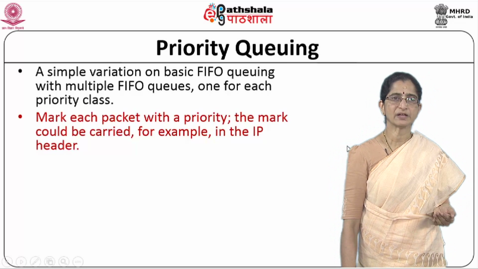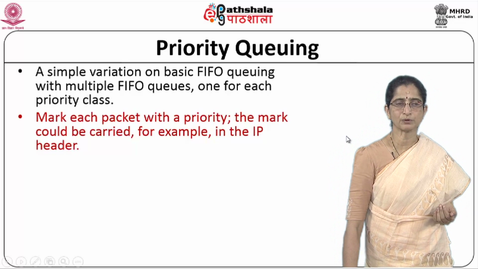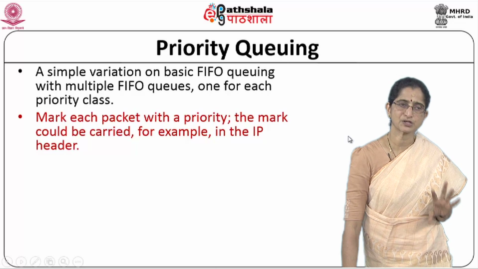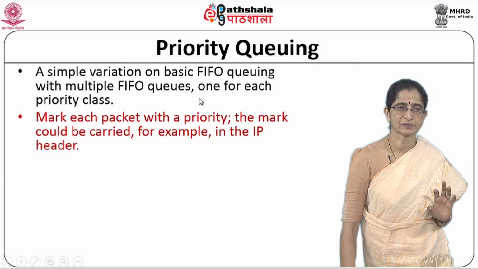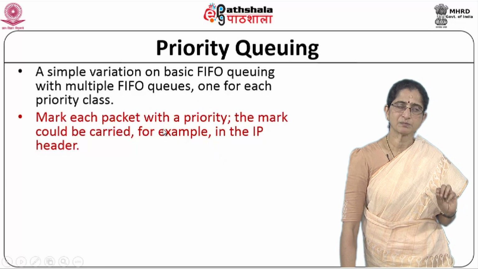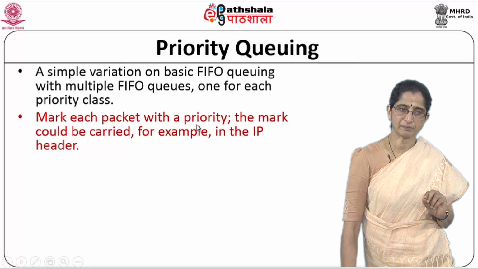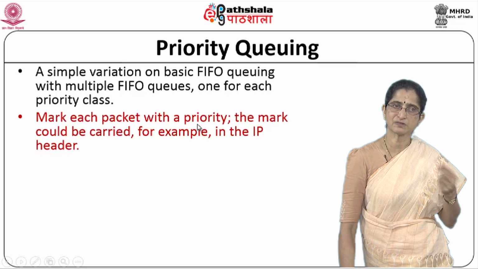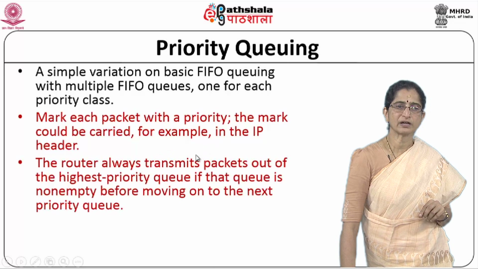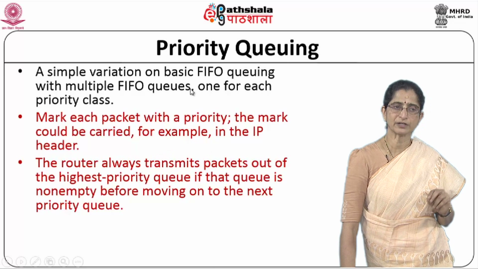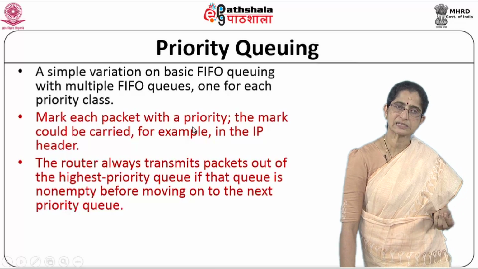So another option that we have is the priority queuing approach. This is basically a very simple variation of FIFO. The only thing is we have multiple FIFO queues, one for each priority class. So what do we do when a packet comes in? You mark the packet based on its priority. It comes with a priority marking, and based on that marking you put it into different queues, and then you send packets out of these queues.